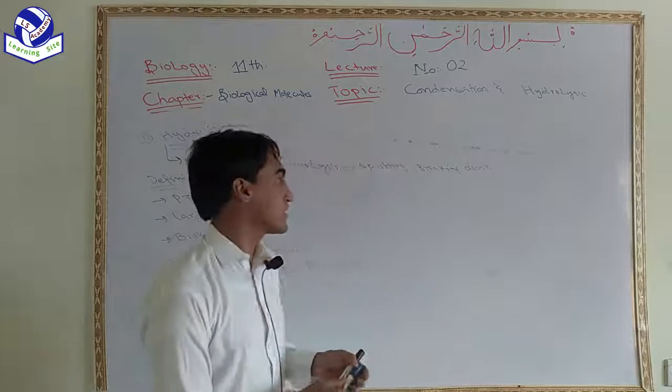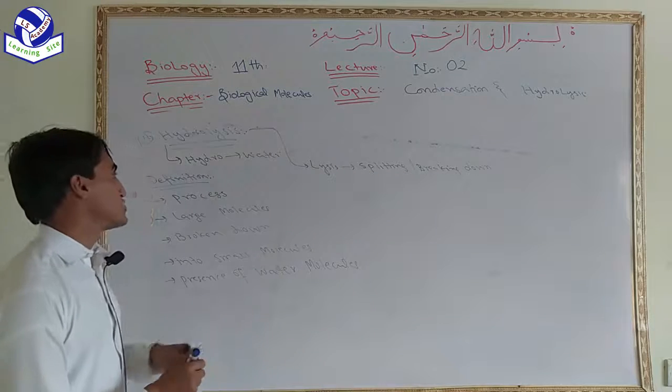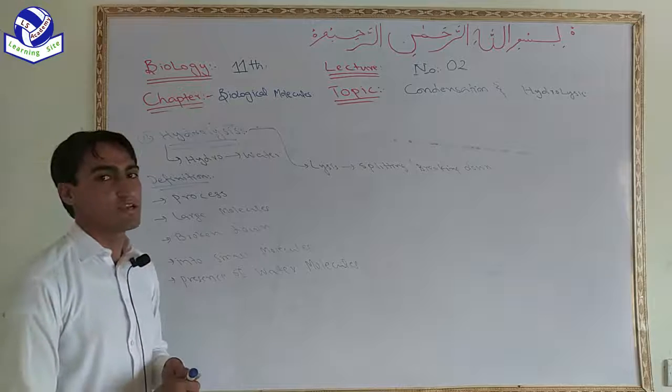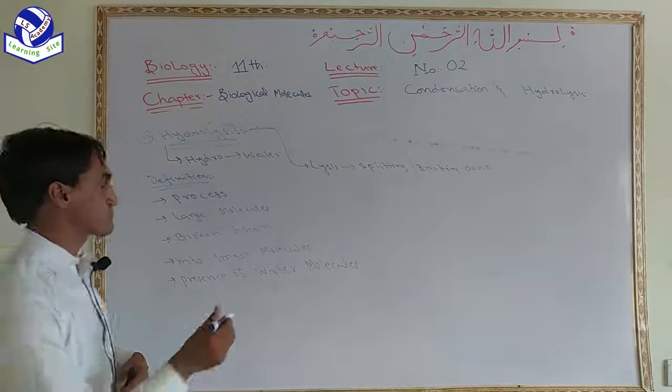Now moving toward the example or the explanation of hydrolysis, how we can explain hydrolysis.